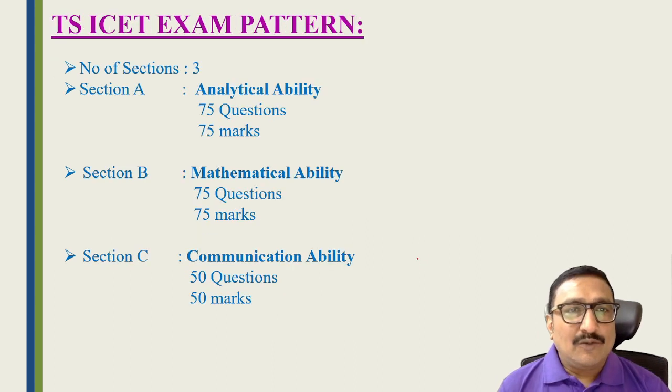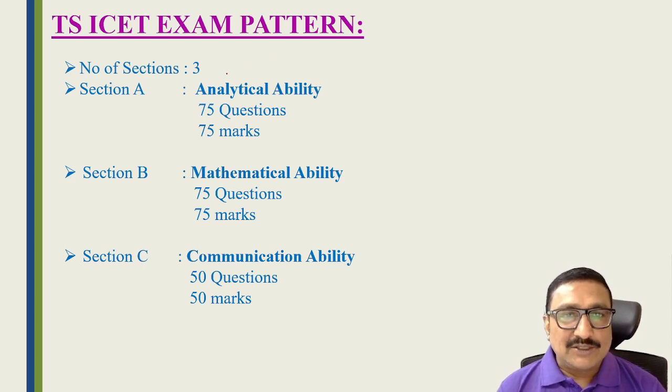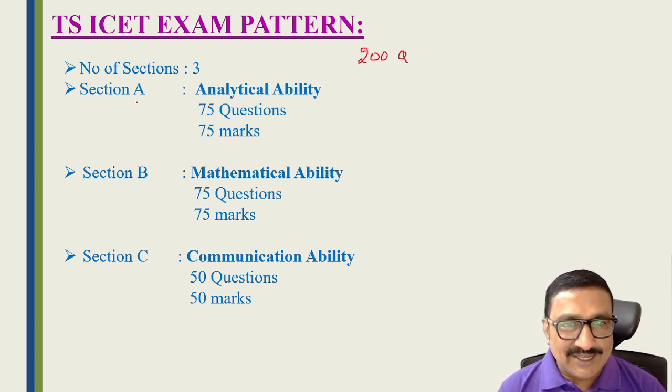Okay now friends, now we are going to discuss the TS ICET exam pattern. The 200 questions are divided into three sections. Section A is analytical ability, section B is mathematical ability, section C is communication ability. Analytical ability consists of 75 questions and 75 marks, mathematical ability 75 questions and 75 marks, and communication ability 50 questions and 50 marks.